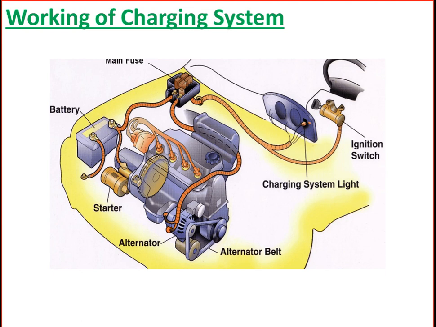In a situation where the engine is running, the alternator output voltage is greater than the battery voltage. The current flows from the alternator to the electrical loads in the vehicle and to the battery to charge it up. Conventionally, the alternator's output voltage is above the battery voltage when the engine is working.